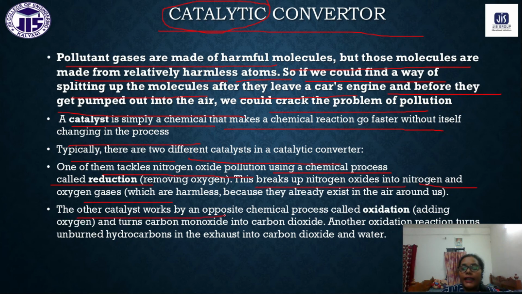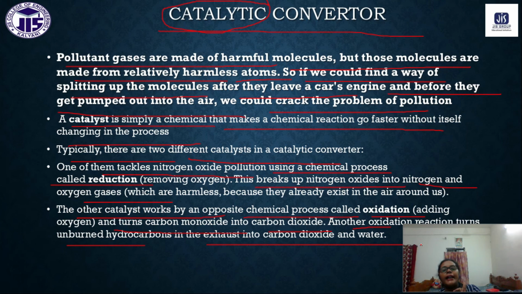The other catalyst works by an opposite chemical process called the oxidation reaction and turns the carbon monoxide into carbon dioxide, which is less harmful. Another oxidation reaction turns the unburned hydrocarbons into carbon dioxide again. So by the catalytic converter we can remove the carbon monoxide, the hydrocarbon and also nitrogen oxide.